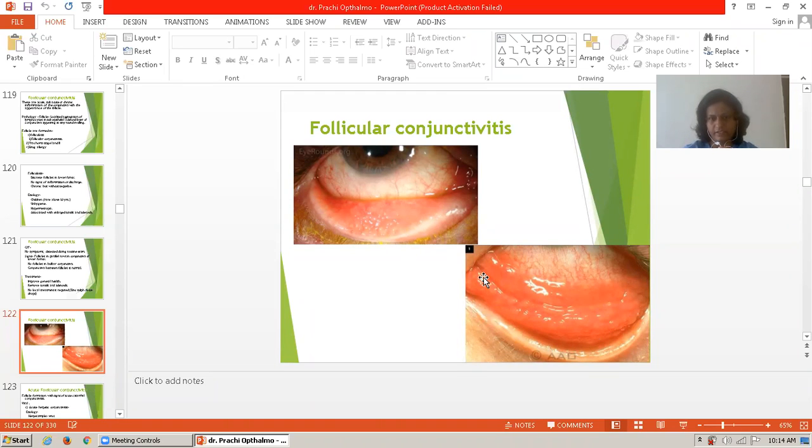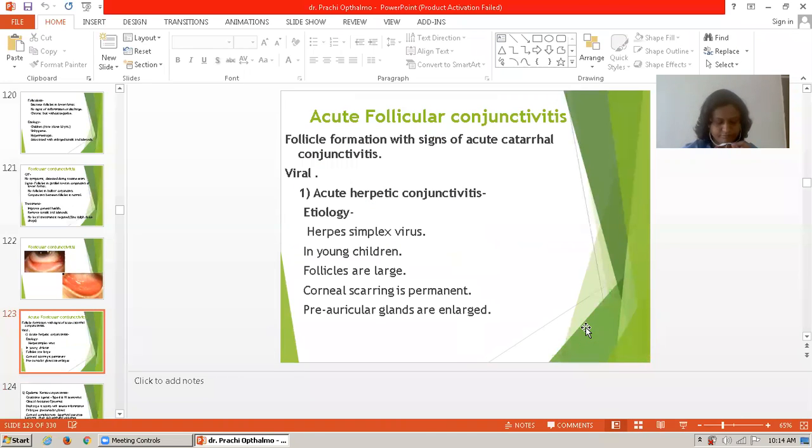This is the swelling and this is the follicular formation. The small tiny swellings we see here are the follicles. So this is follicular conjunctivitis.